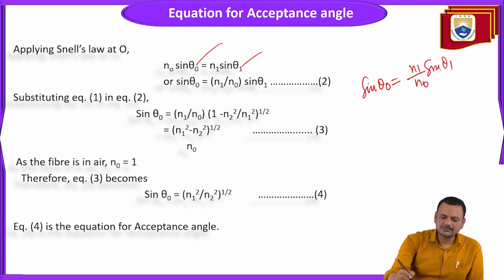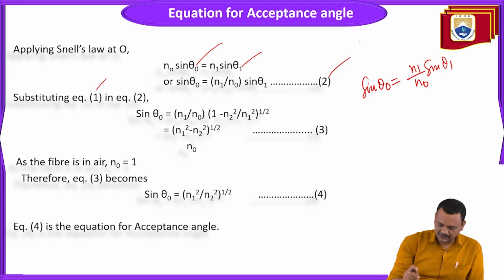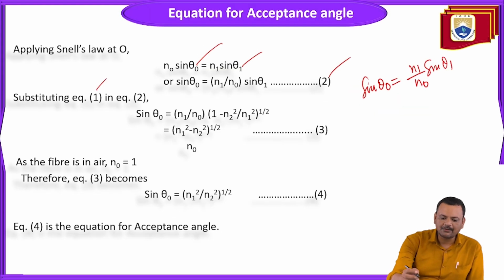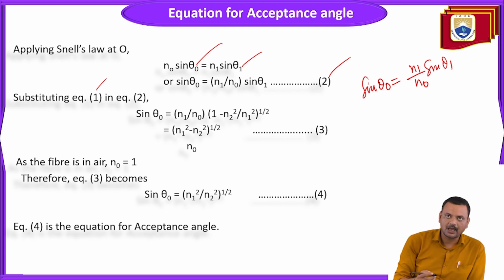Now substituting equation 1 in equation 2. This is equation 2, and this is equation 1, where you already have the sine theta 1 value. So sine theta 1 value is (1 minus N2 square upon N1 square) whole to the power half. You can put it here.